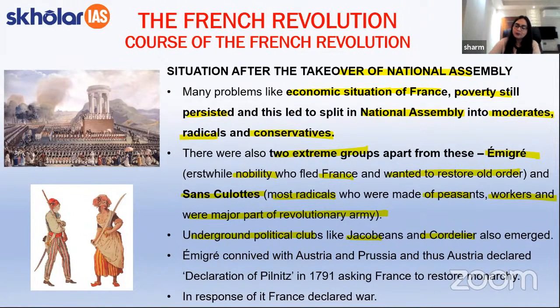Now, students, as I had told you, the emigres were one extreme group comprising particularly the second estate or the nobility, who were trying to scheme with other countries in order to restore the old political order wherein they had more power. Okay, so the emigres connived with nearby countries such as Austria and Prussia, and in turn Austria issued the Declaration of Pillnitz in 1791, wherein they asked France to restore the monarchy. However, students, in response to this, France declared war.